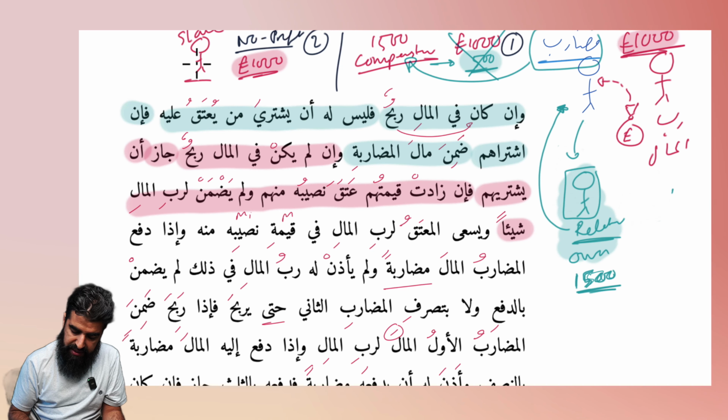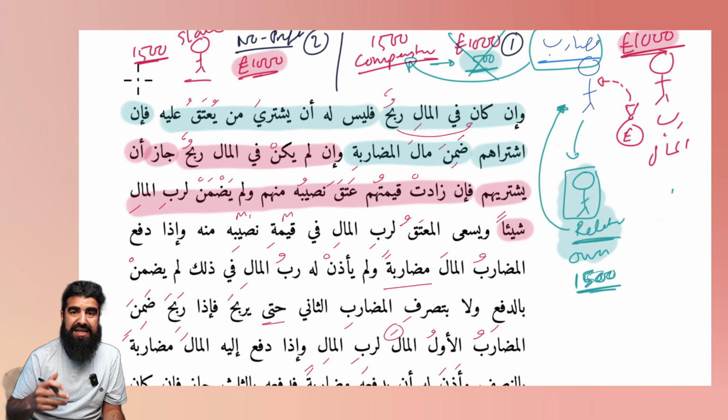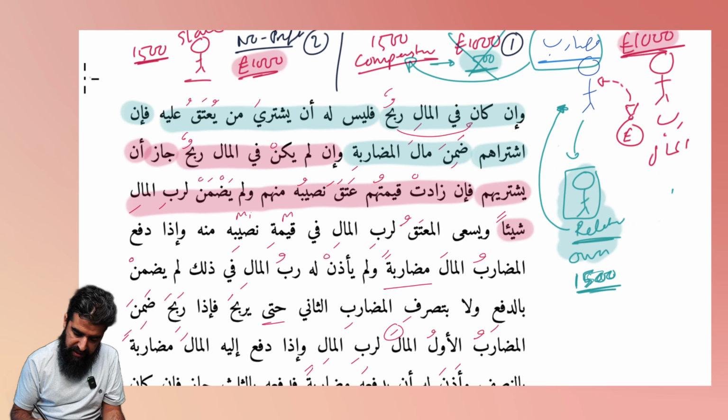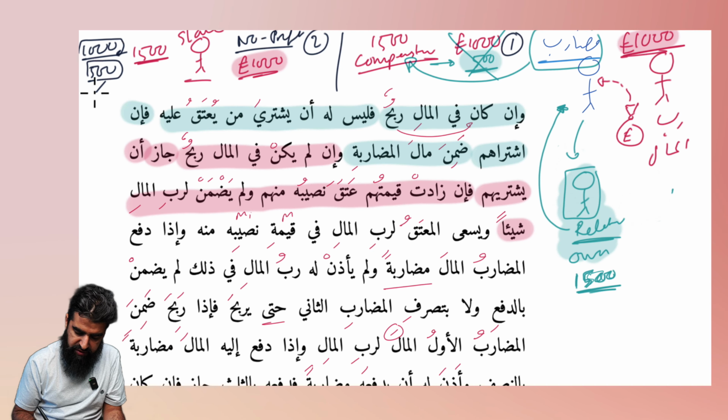So now what happens in this case is, what if the value of the slave is actually more? What if the value of the slave is 1,500? And he's obviously 500 in debt, and that debt is going to be upon him as well. So because there's 500 in there, whatever shares they had decided to distribute, let's say, for example, it was a profit of 50-50. So that means 1,000 is the Ra'sul Mal, and then 500 is the profit, and in that 500, 50-50.